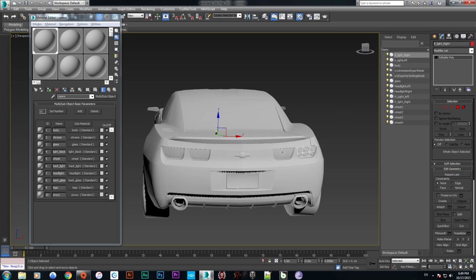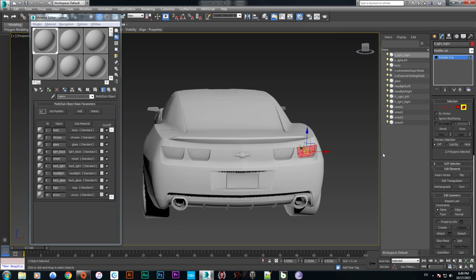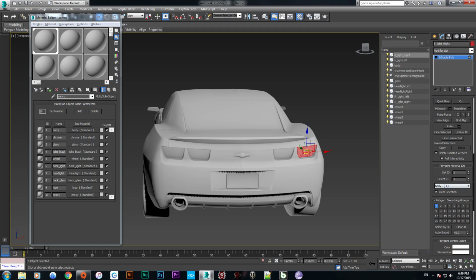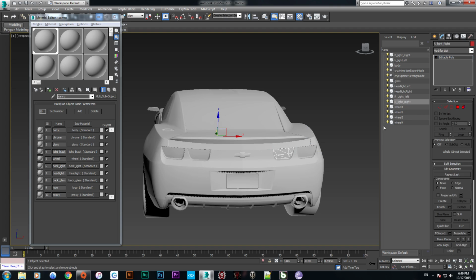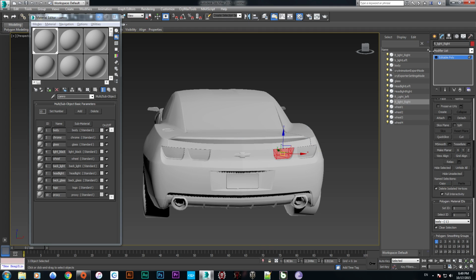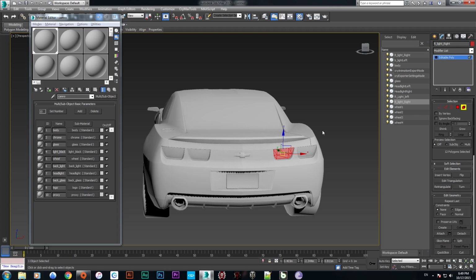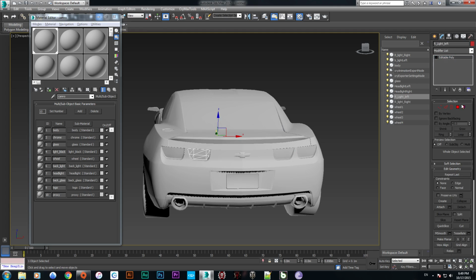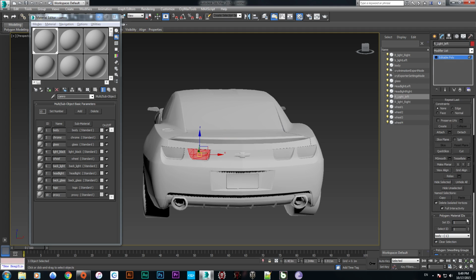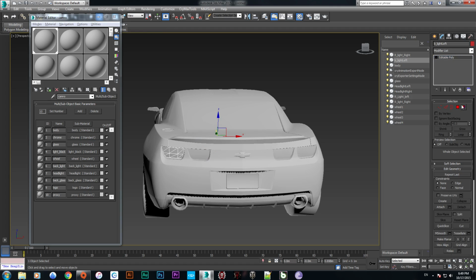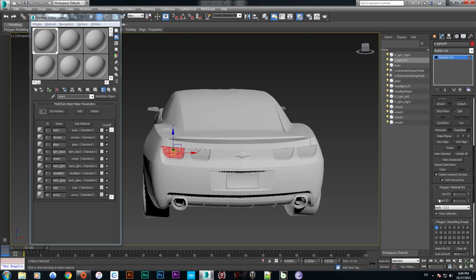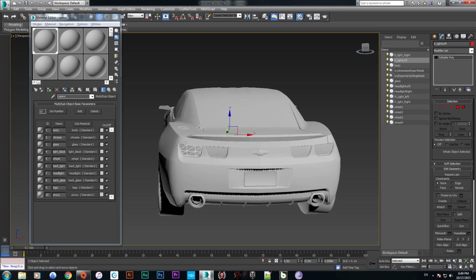Selecting this and making its material glass with 3. Same thing with this, making it 3. This one too, making it 3. This one too and making it 3 again. Okay, everything is set up from the back side.